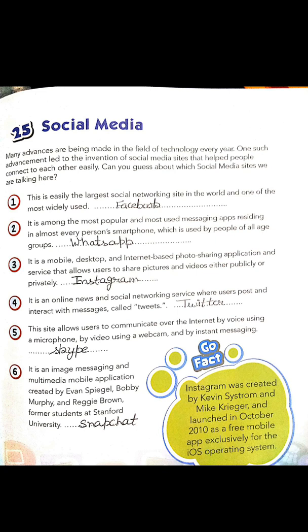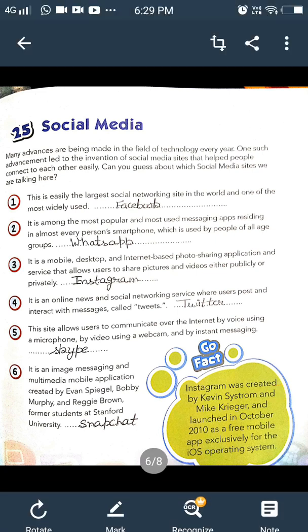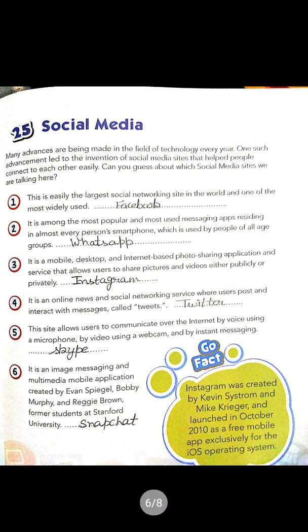First one is Facebook. It is a social networking site. Second is WhatsApp. This is the most popular, most used messaging app. Third is Instagram. This is a photo sharing app. Fourth is Twitter, where users can post messages called tweets. And fifth one is Skype. It's like a video call which allows users to communicate with each other. And sixth one is Snapchat. This is an image messaging and multimedia mobile application.